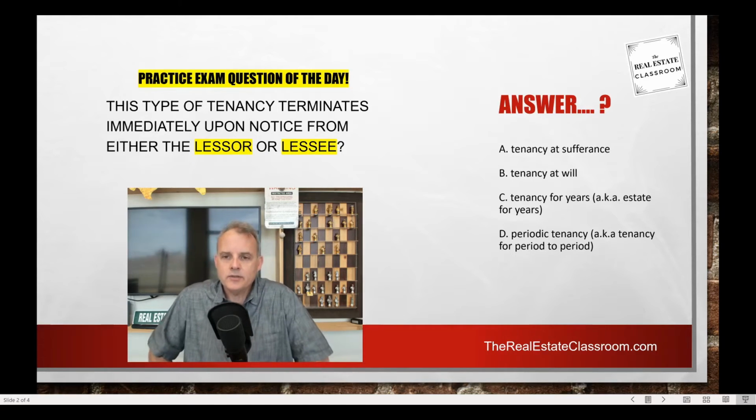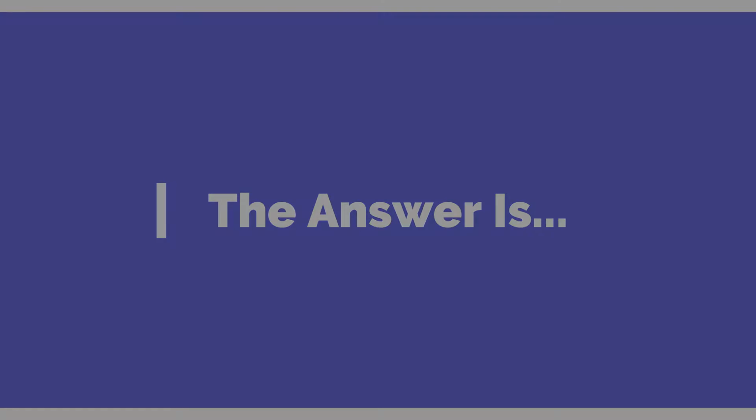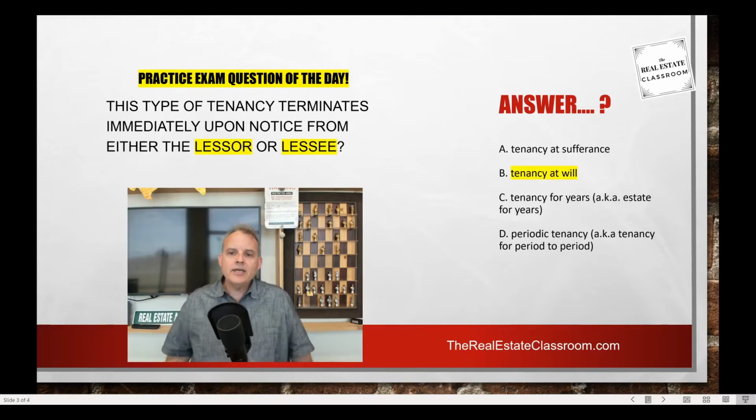And your choices: A, tenancy at sufferance; B, tenancy at will; C, tenancy for years, or sometimes called estate for years, depending on how the test question is phrased; and D, periodic tenancy, also known as tenancy from period to period. So pause this video and see what answer you came up with. And the correct answer is B, tenancy at will.